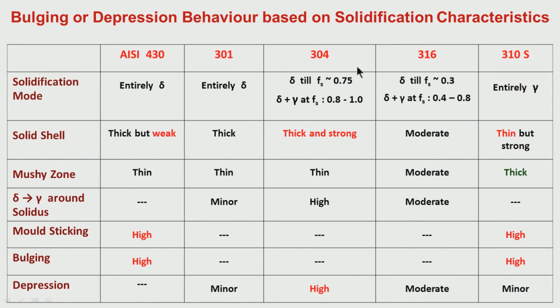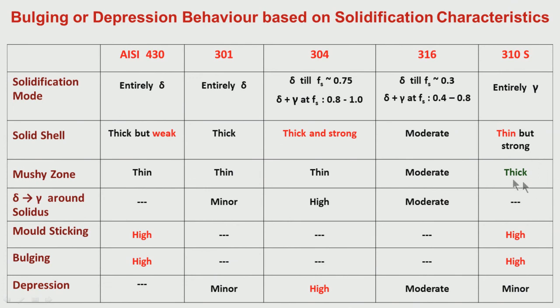So, for 304, the nickel equivalent by chromium equivalent is around 0.55, 0.56. Here it has lot of depression tendency. For low nickel equivalent by chromium equivalent, for 430 and 301, depression is not there, only sticking and bulging. Similarly, for high nickel equivalent by chromium equivalent, that means when the solidification is only through austenite, we have high tendency of mold sticking and bulging. Depression is not there at all.